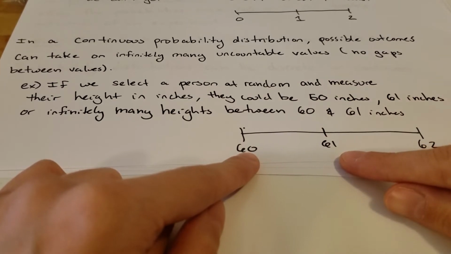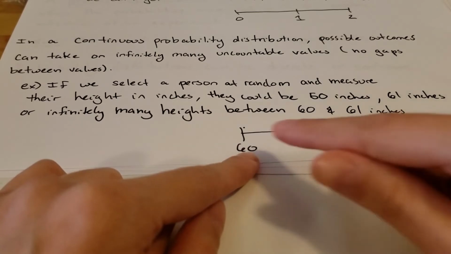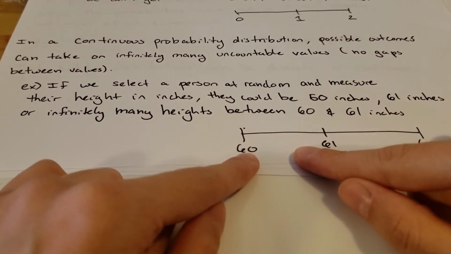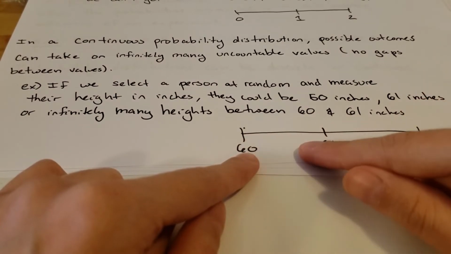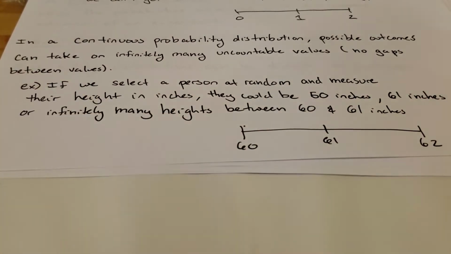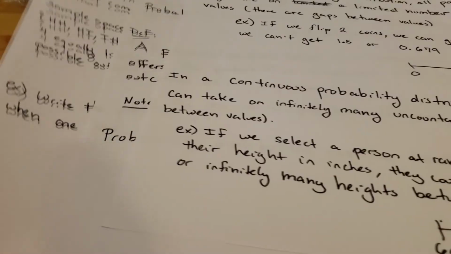It's not something like flipping a coin and counting the number of heads, where you can only have a specific amount and there's nothing that can happen in between. With a continuous probability distribution, you can have all of these values between here happen. Okay, so that's the main difference between the two of them. Now we'll go look at some more examples.